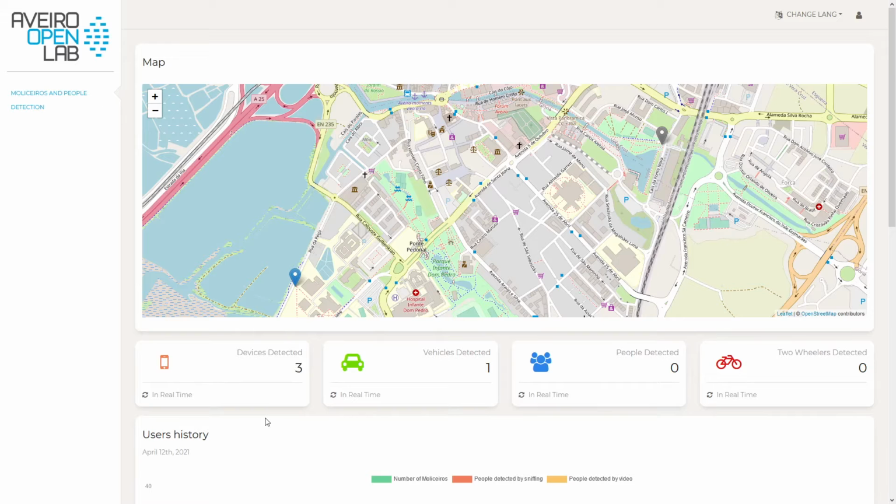Here you can see the dashboard that will display the captured data in two different locations. We have 4 cards in each location to show 4 different types of values. In the Instituto de Telecomunicações location, you can estimate how many people, vehicles and two-wheeler vehicles are circulating near the IT2 department. To do this, we use 2 different methods.